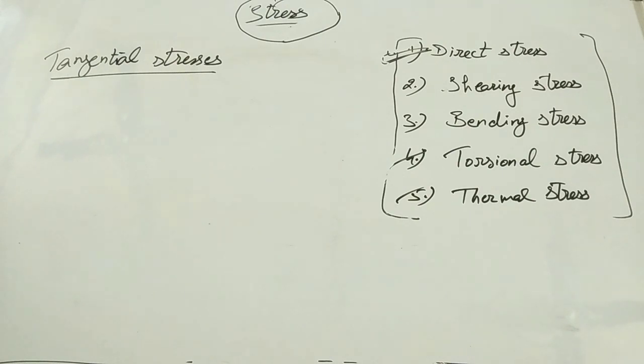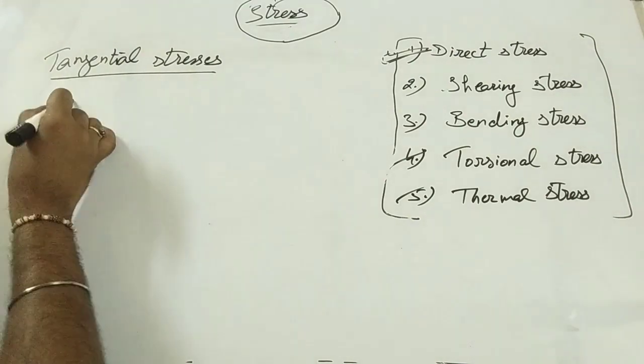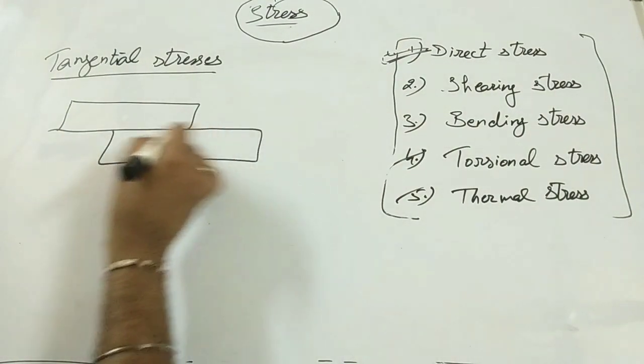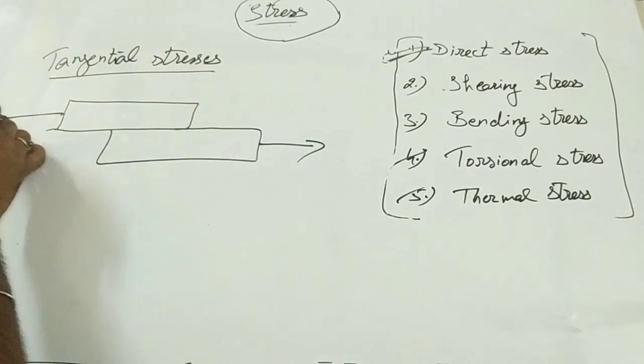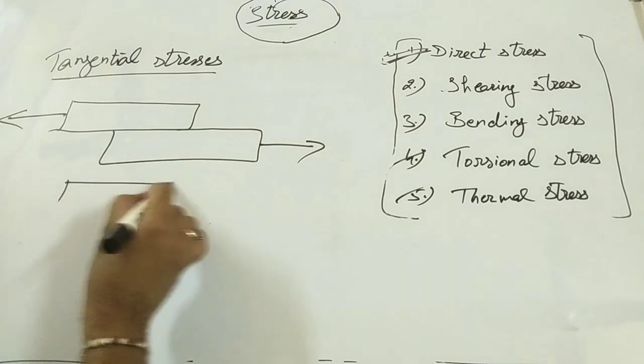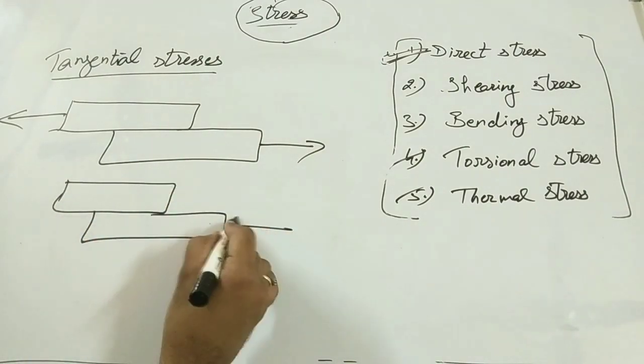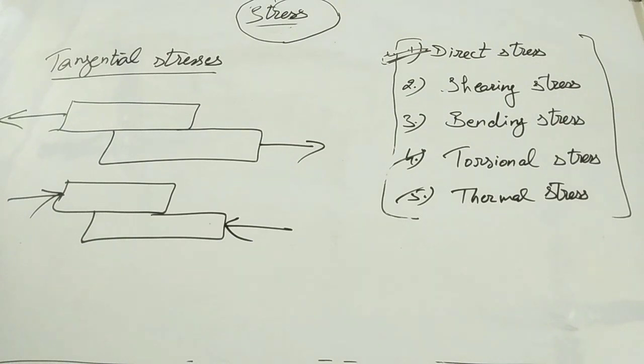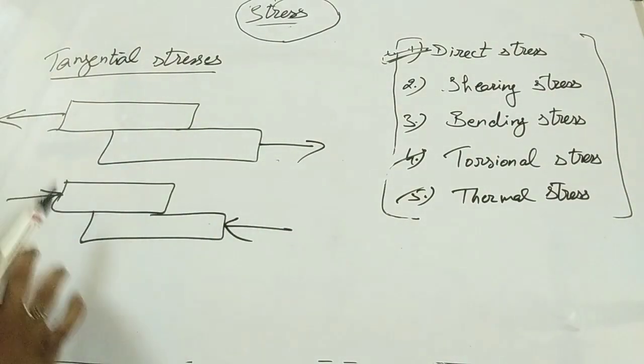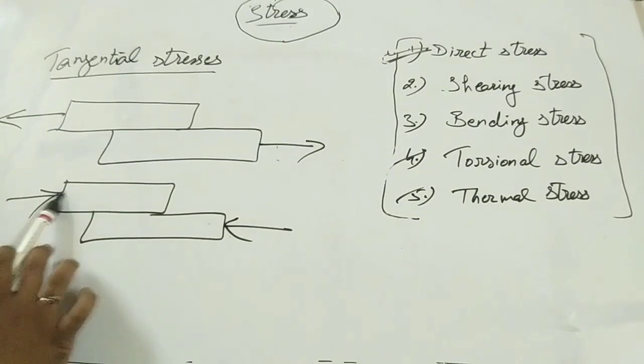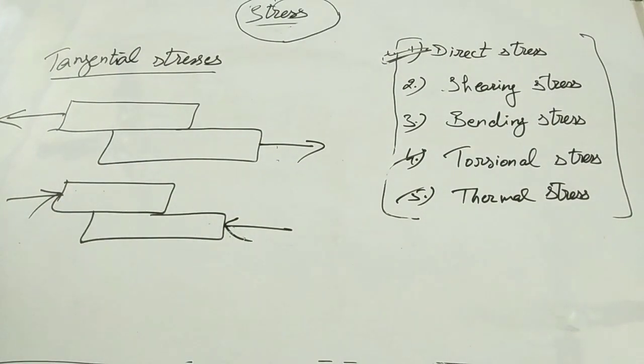So the meaning of it is when 2 equal and opposite forces are acting tangentially to the cross section. Suppose this is one plate and this one is a second plate under this load. So these loads are tangential loads to the cross section. So how to define the shearing stresses? When 2 equal and opposite forces act tangentially to the cross sections, the stress induced in a member because of this action is known as tangential stress or shearing stress.